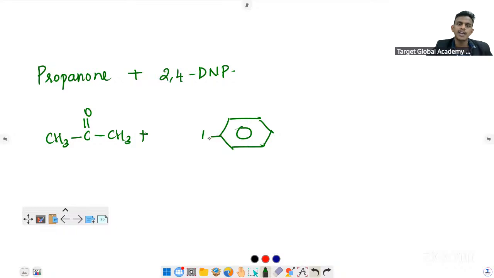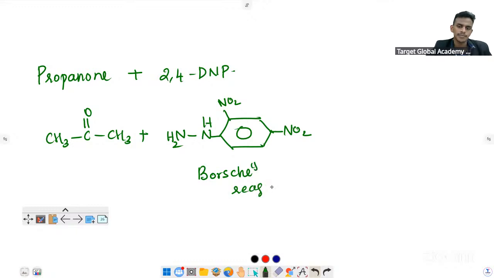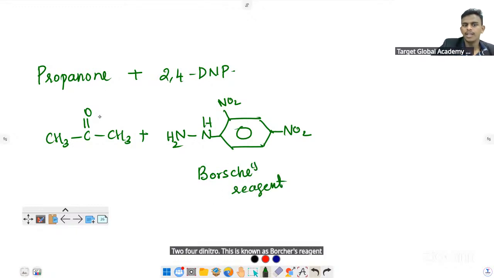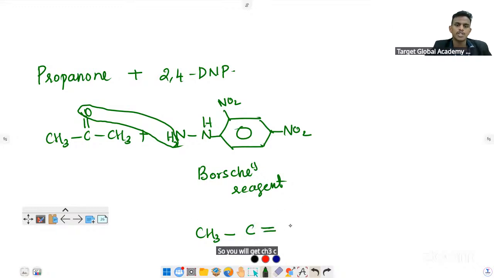Phenylhydrazine means benzene connected to NH, and this connected to NH2, with 2,4-dinitro. This is known as Brady's reagent. Then there is the removal of H2O, and the other parts just join together. So you will get CH3, C double bond, connected to N.